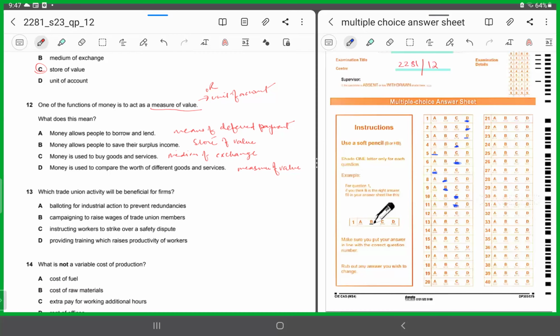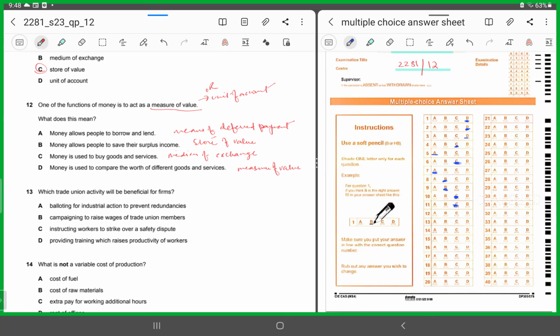For example, I've got $100 and either I can buy 2 books or I can go for purchasing a burger meal, for instance, right? So this is what you can understand when we're talking about the function of money as a measure of value. Now they're asking, what does this mean? Money allows people to borrow and lend. If money is allowing people to borrow and lend, what is this function of money? Means of deferred payment.